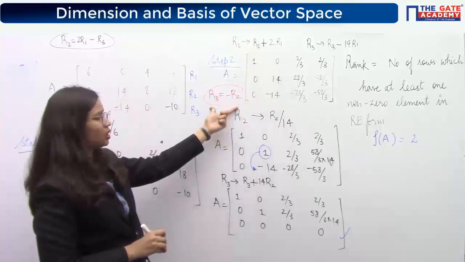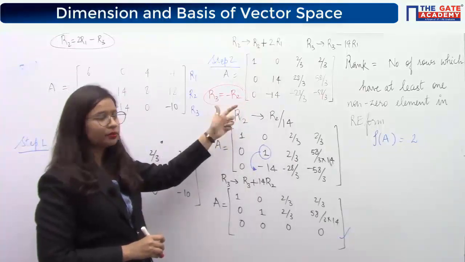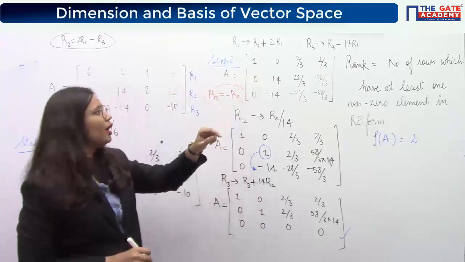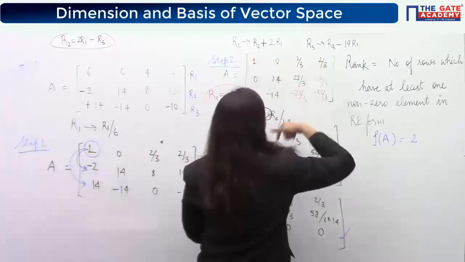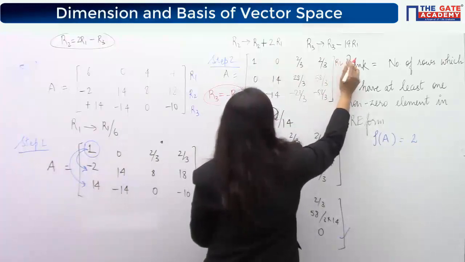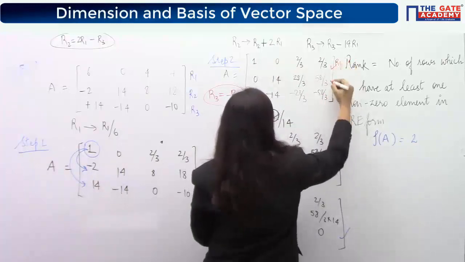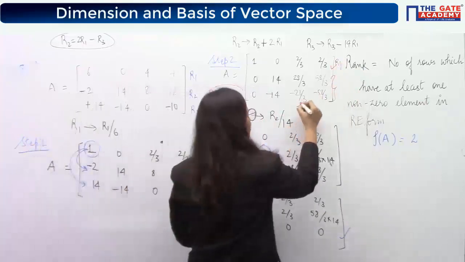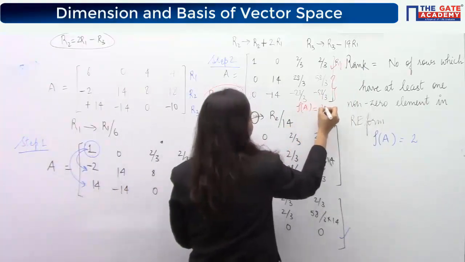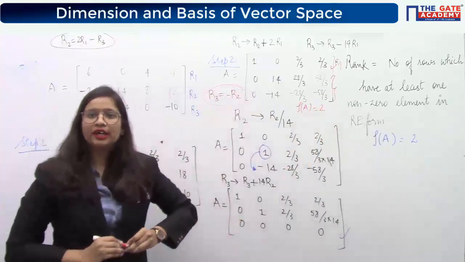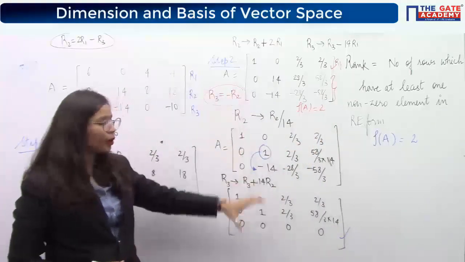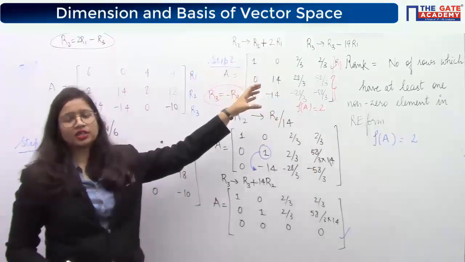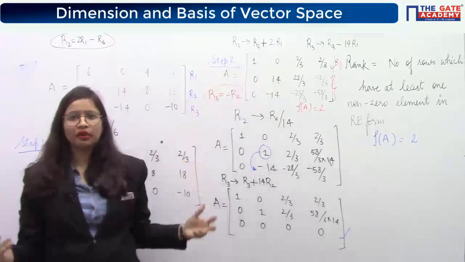you found this relationship, what will you say from this relationship? That among these two rows there is one independent row, and because there is no relationship with R1, R1 itself is again independent, and among these two one is independent. So from here also, can you not conclude that the rank of this matrix is 2? Yes or no? Even without going into proper row echelon form, in one of the middle steps you can directly see the relationship, and that was the only task that we were doing.